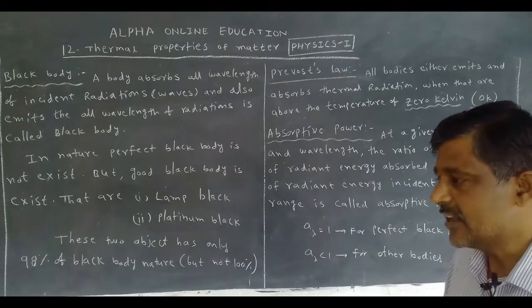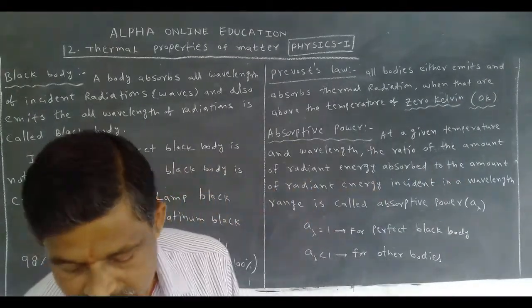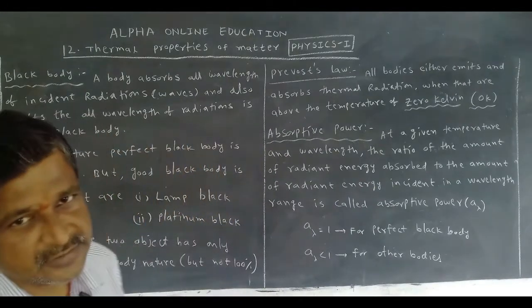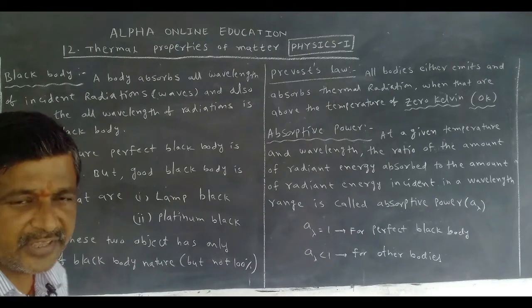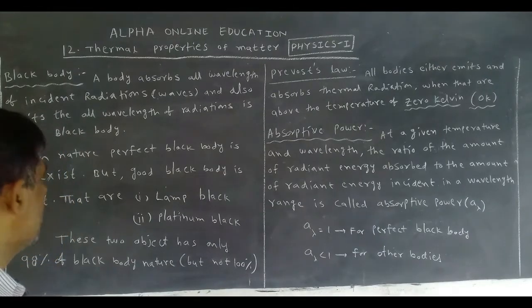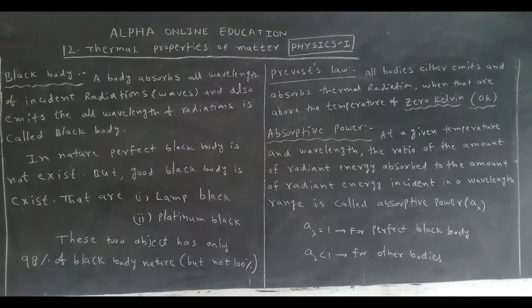That's why radiation is a continuous process. For emission and absorption, the temperature must be more than 0 Kelvin. All the bodies emit and absorb radiation.